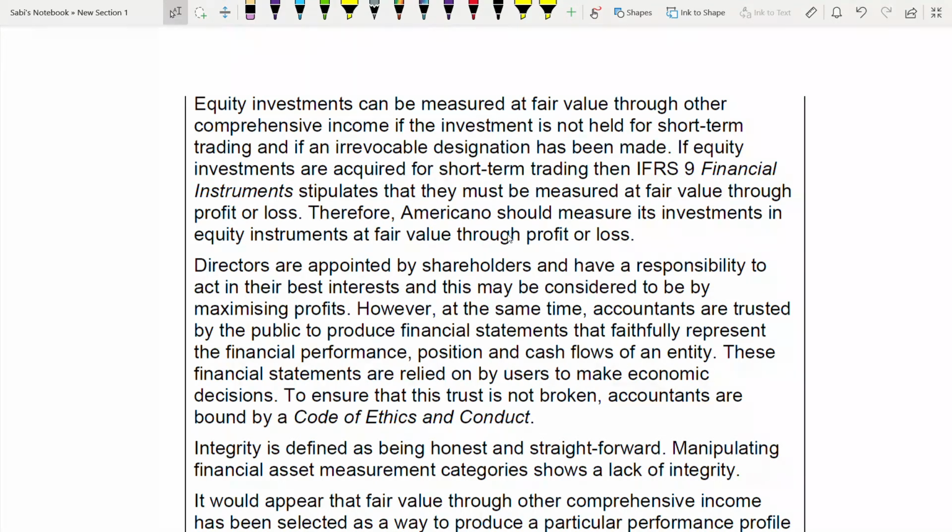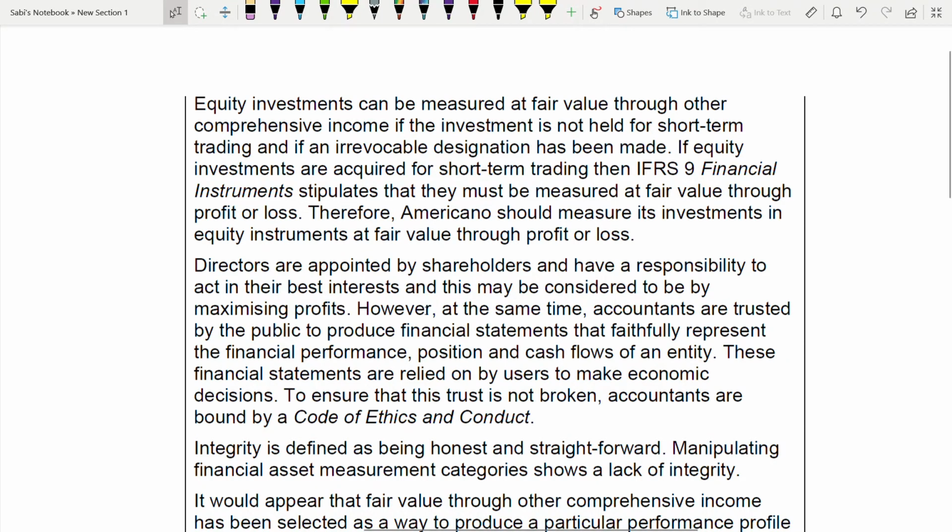Next, we are going to discuss ethical issues. Directors are appointed by shareholders and have responsibility to act in their best interest. This may be considered to be by maximizing profit. Definitely, it is the directors' job to try to maximize profit because they are appointed by shareholders. They are the agents of the shareholders, right?